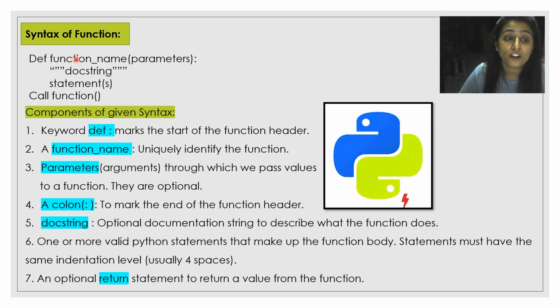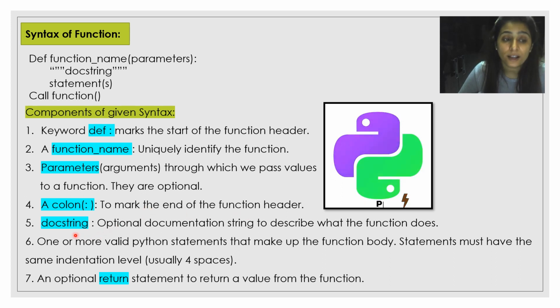Next is function name. It is the name that is defined by you, and it also uniquely identifies the function. Next is parameter or arguments, through which we pass values to a function. They are optional. I am repeating again, it totally depends on your program, what type of program you are writing. These parameters depend on you only, whether you want to pass them or not. Next is colon. What is colon? It marks the end of the function header.